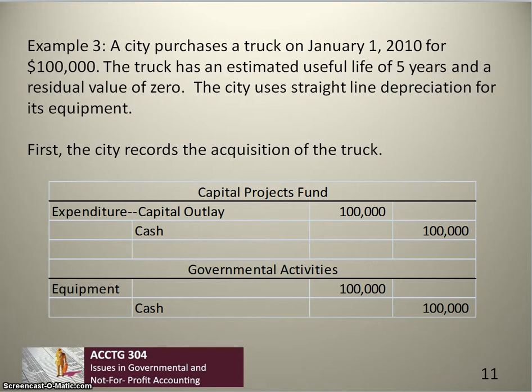Example 3, the acquisition of a capital asset. In this case, the city is acquiring a truck, which has a useful life of 5 years and a residual value of 0. First, we record the acquisition of the truck. Again, in the Capital Projects Fund, this is shown as an expenditure for capital outlay. We don't acquire an asset in the Capital Projects Fund, which is a governmental fund. But in the governmental activities, we record the acquisition of an asset, equipment.